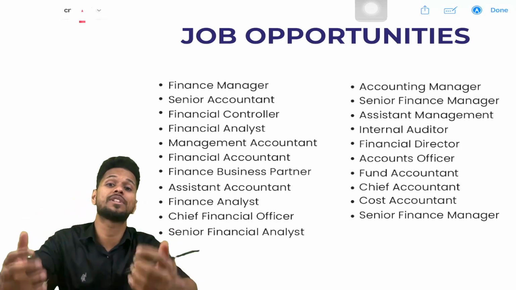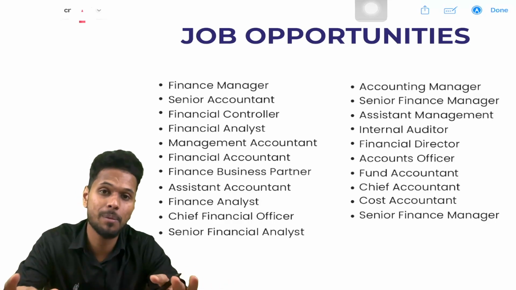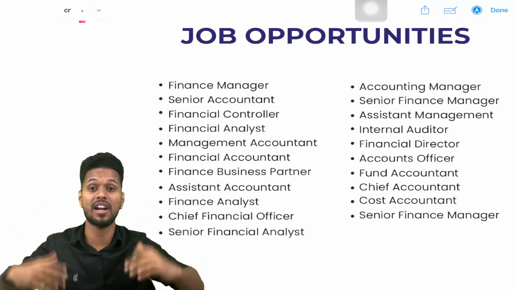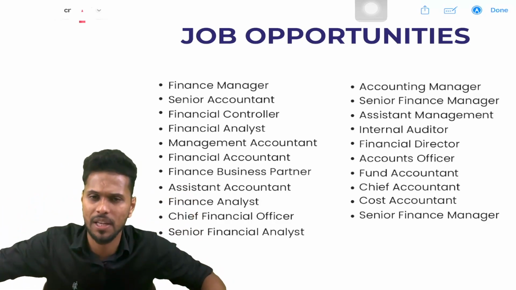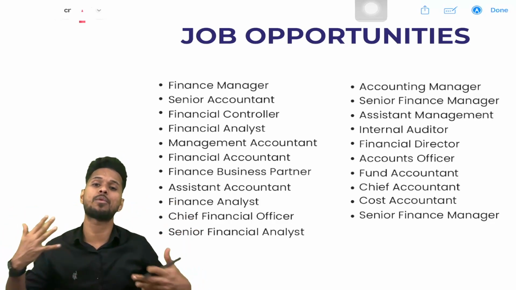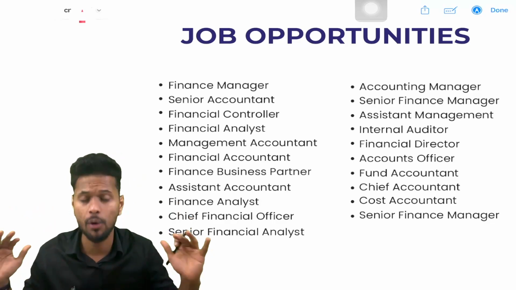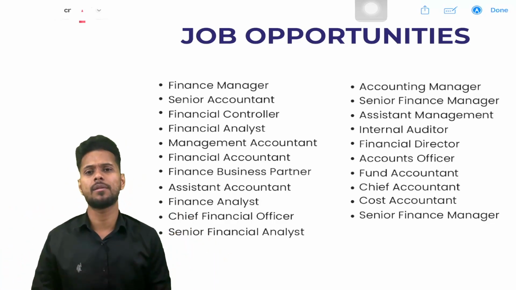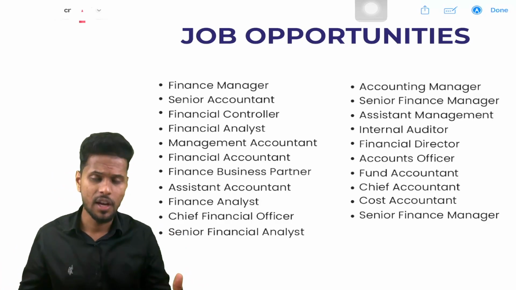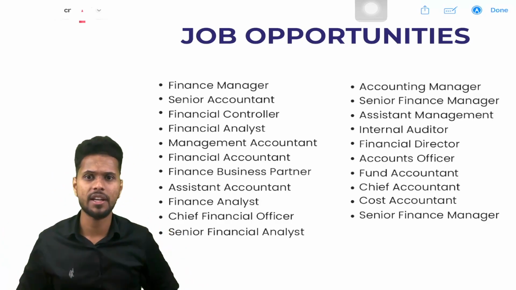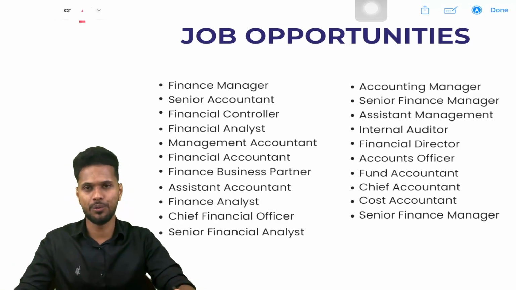So you may ask, sir, how much salary will you get? Salaries depend. In India, around 40,000 to 50,000 is the minimum salary after completion of this course for a fresher. In the UAE and elsewhere, in Indian rupees, they will get around 1 lakh minimum salary. It depends on your company, your performance, and your experience. All these salaries are for a fresher without any experience. Many of my students are getting salaries higher than this, but I'm not guaranteeing that for you. This is the minimum salary that I will guarantee for you. So all these job opportunities are there for you.